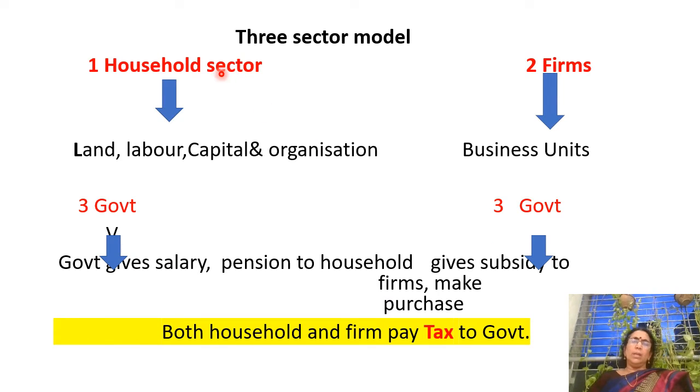In the three-sector model, we know that the first sector is the household, the second sector is the firm, and the third sector is the government. The household sector are the owners of factors of production: land, labor, capital, and organization. Firms are the business unit.